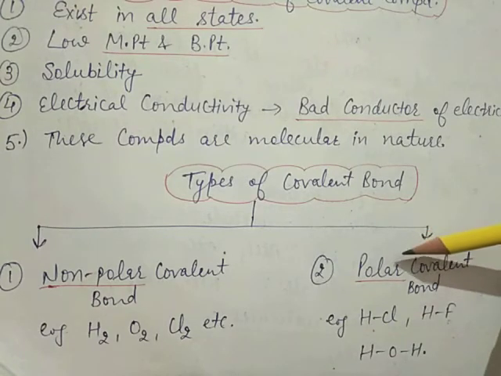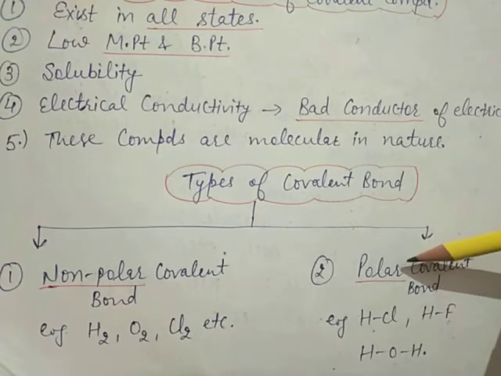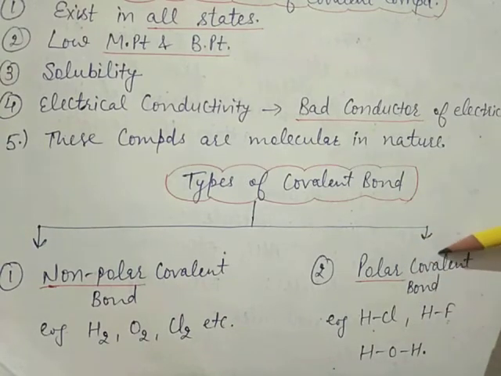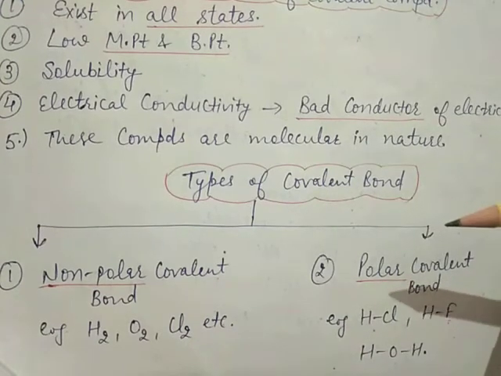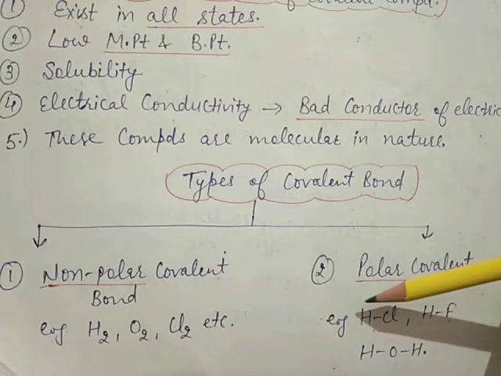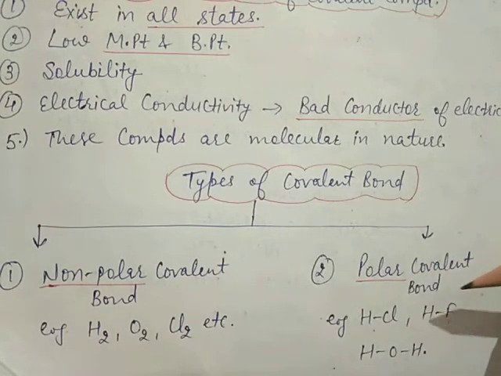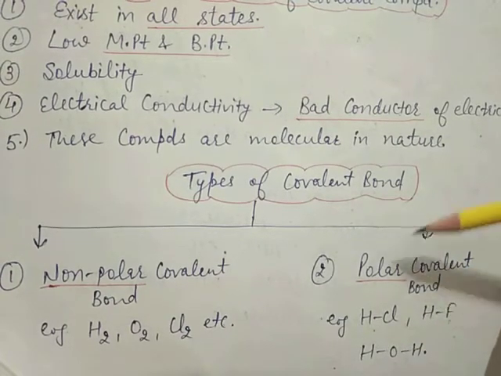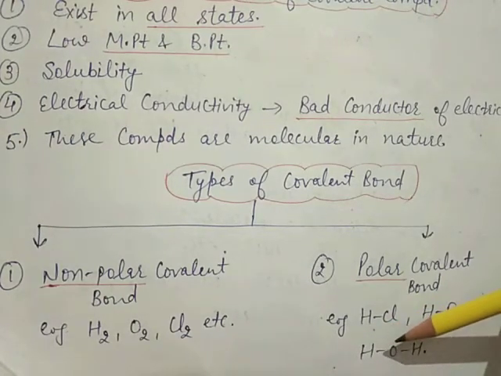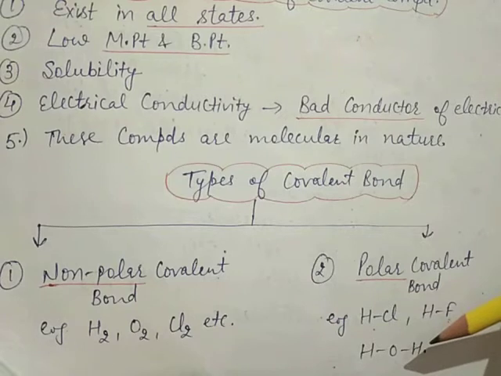So the bond formed is having partial ionic character. So this type of covalent bond is called as polar covalent bond. This type of bond is formed between the two dissimilar atoms like this: HCl, hydrogen and chlorine both are different; HF, one having partial positive charge, one having partial negative charge; H-O-H, hydrogen having partial positive charge, oxygen having negative charge, and H is also having positive charge.